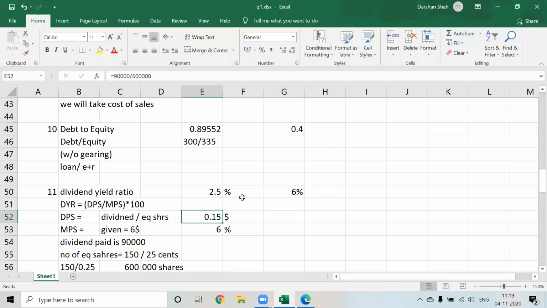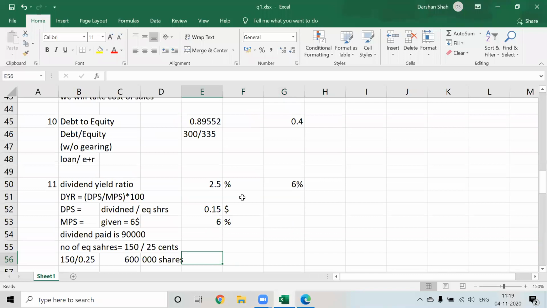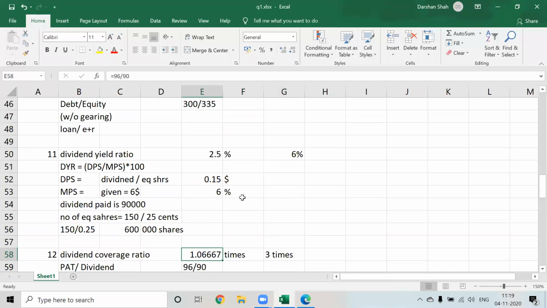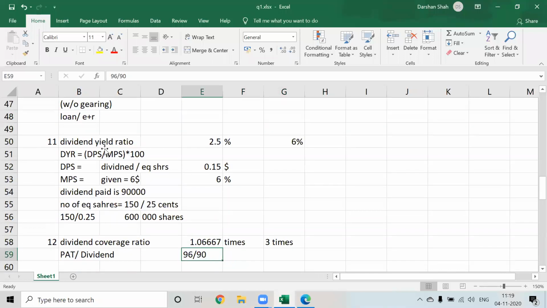Okay. Next thing. What they have said, dividend yield ratio and dividend coverage ratio. So now pay attention. You have to see both of them together, simultaneously. So dividend yield ratio means what? How much dividend company is paying out of the market price per share. So standard, it is paying 6%, but our company is paying 2.5%.